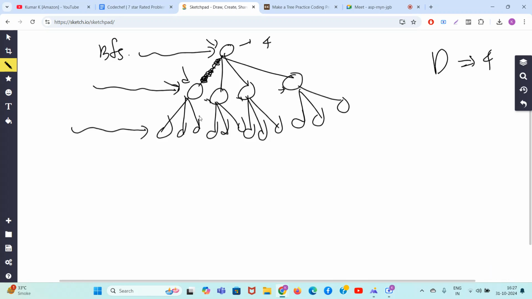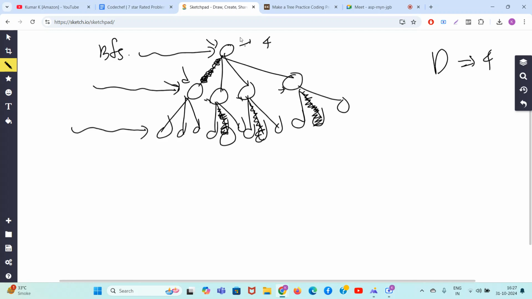Now this node, do I need to delete anything? No, it has already been deleted. I will not delete anything. The degree has become 3 here. It has 3 nodes. I cannot delete the parent because the parent node has already been used. So I will delete any one of the child nodes. Here also delete one of the child nodes. Here also delete one of the edges of the child nodes.